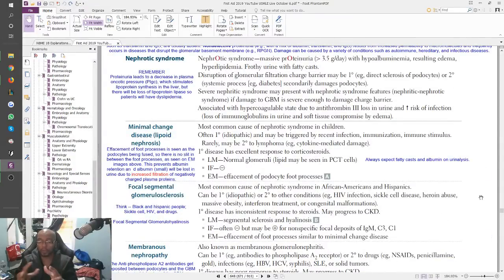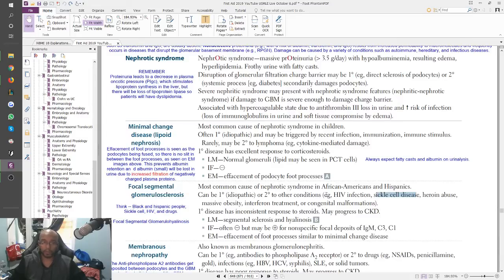I always used to think like focal is like a specific location, right? Foci are specific locations. Segmental is like breaking down, like segregation in a sense, and that always helps me remember African Americans and Hispanics, and it's related to other disease conditions. So if you ever get a question about a sickle cell patient with chronic heroin abuse or HIV, etc., and then they start talking about renal impairment and renal biopsy, you think of this. You're going to see sclerosis, hyalinosis. I also used to call this focal segmental glomerulohyalinosis, right? You can call it either thing, sclerosis, hyalinosis. Those are both things you're going to see on light microscopy here.